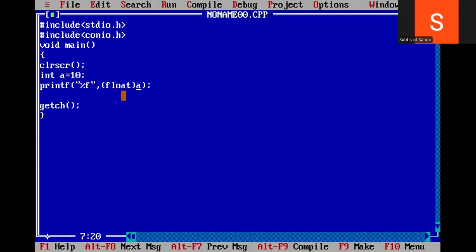It is not possible by implicit typecasting. Explicit typecasting I have to apply here. How have I applied the explicit typecasting? By using this terminology, float. So remember one important point: implicit typecasting is not applicable to change integer to float type. For that, I have to use explicit typecasting.